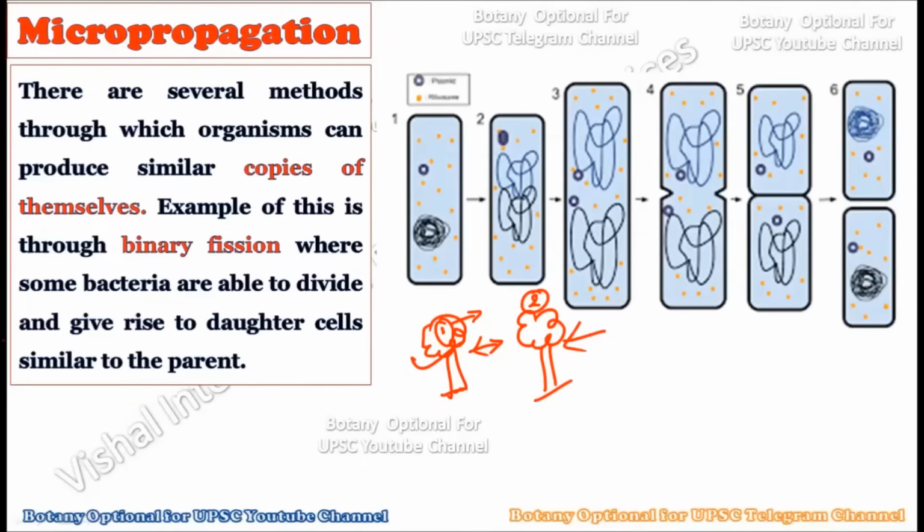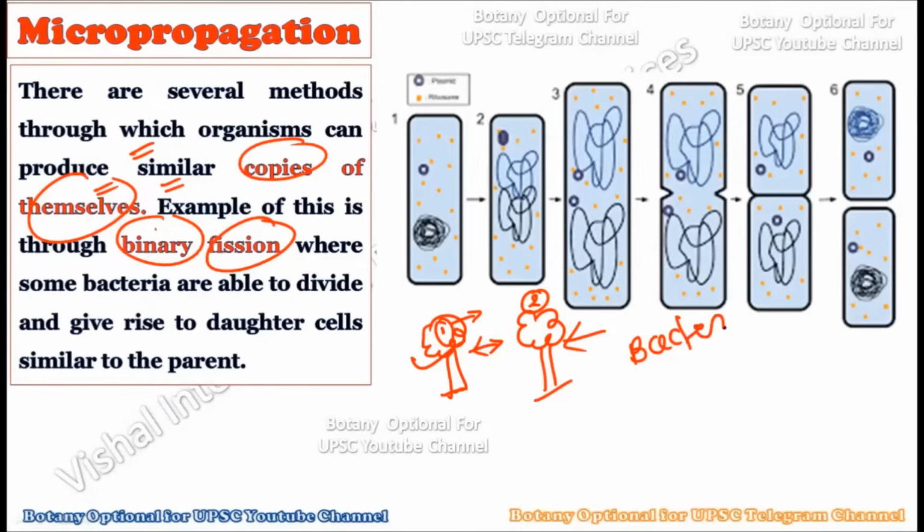But this phenomenon of micropropagation can also be found in nature naturally. Here we are doing this artificially in the plant tissue culture laboratory. But this kind of phenomenon, where an exact new copy of an organism gets created with the very same genetic composition, is already present naturally in the environment, or say in the natural world. See, there are several methods through which organisms produce similar copies of themselves. For example, see binary fission.